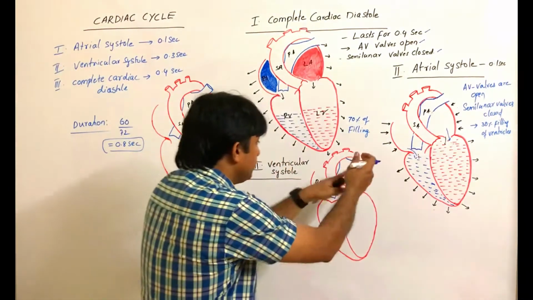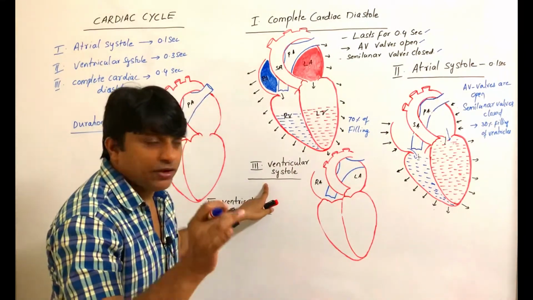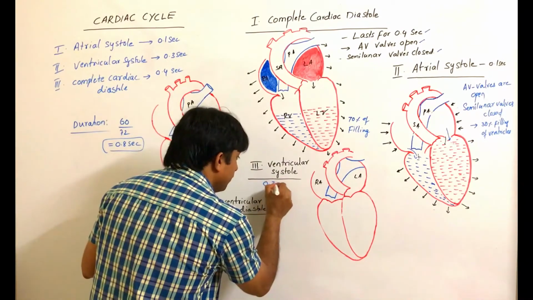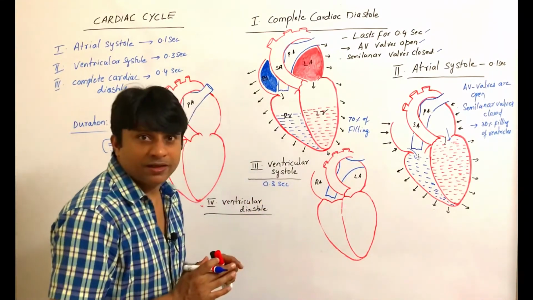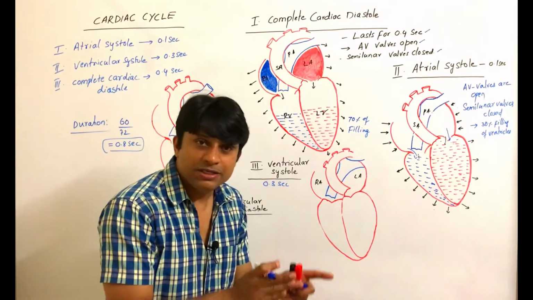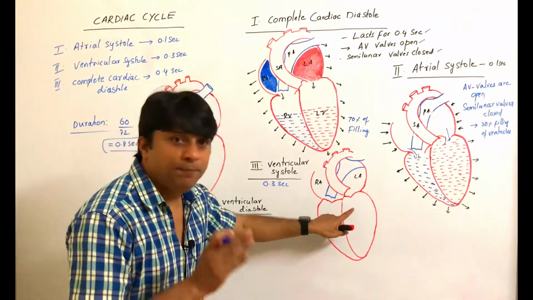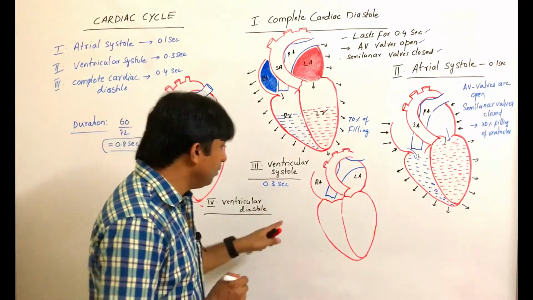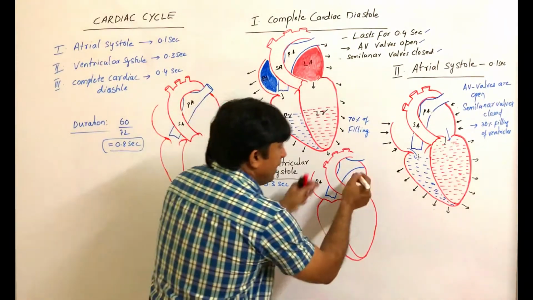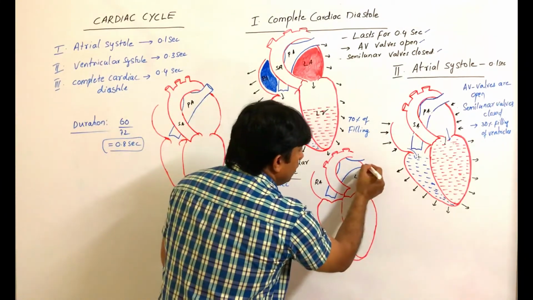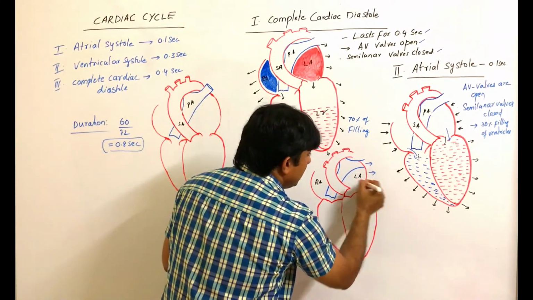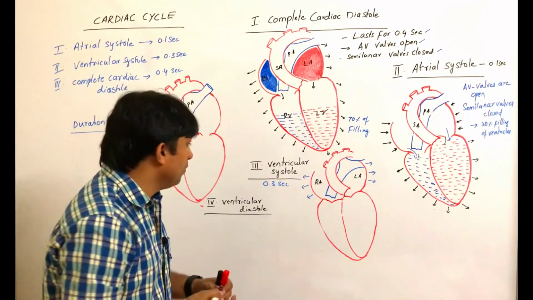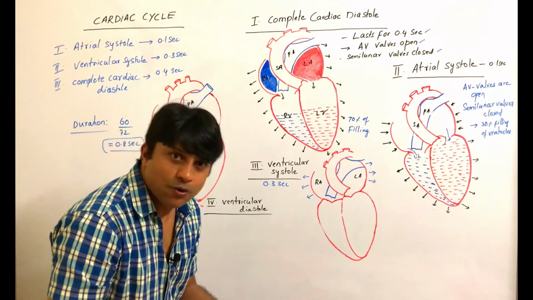Now this proceeds to the next one, ventricular systole. This is for 0.3 seconds. This is the major event during which the heart pumps blood to various parts of the body. Now the atria come to a relaxed condition. This is relaxation of the atria. Now the ventricles start their contraction.